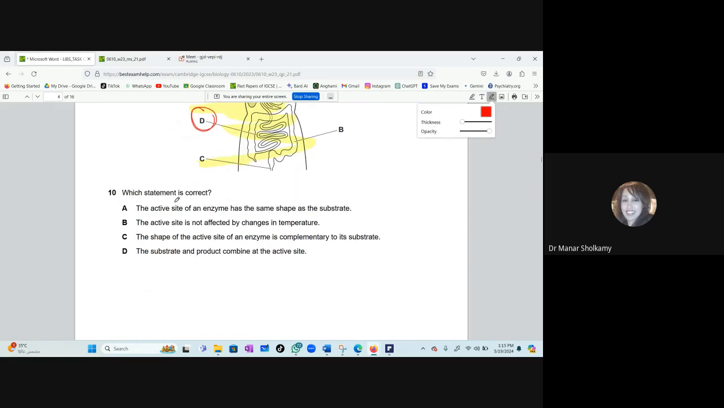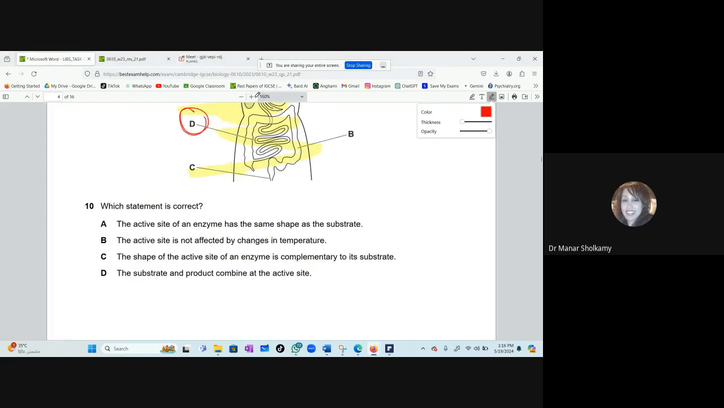Okay. Now, which statement is correct? The active site of an enzyme has the same shape as the substrate. The active site is not affected by changes in temperature. The shape of the active site of an enzyme is complementary to a substrate, or the substrate and product combine at the active site. Which statement is the most correct? The one that we use the most. C. Correct. Okay, if you tell me also that B is correct or A is correct, in case you have another argument, but you have to choose one, and C is the most correct.